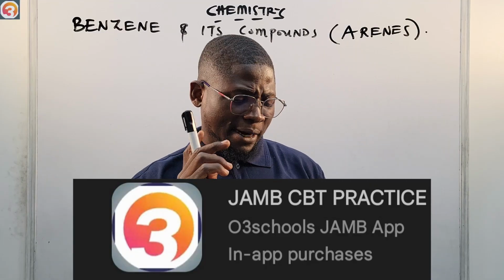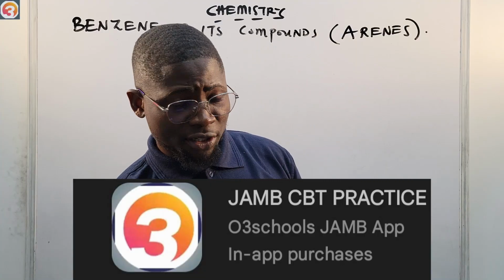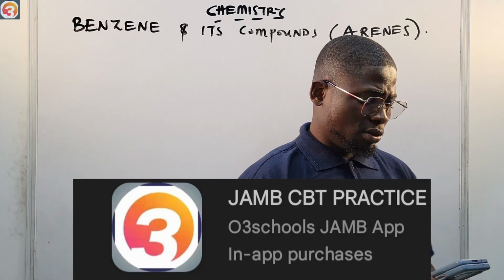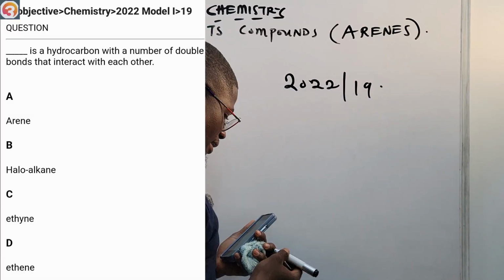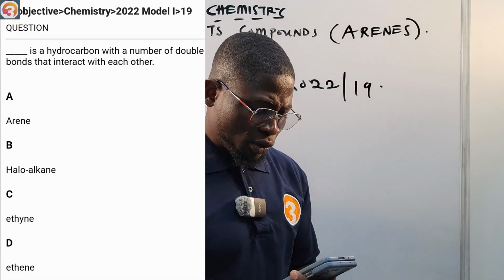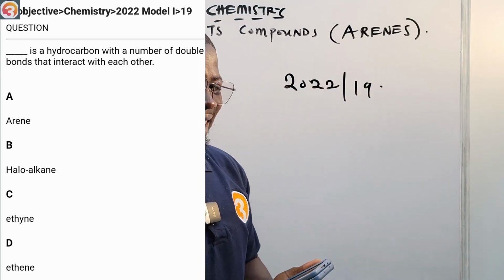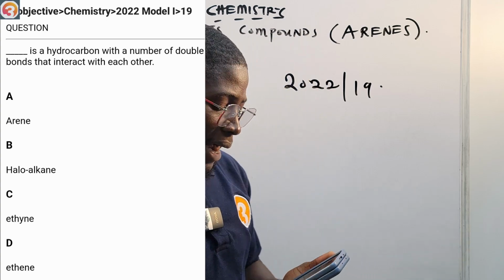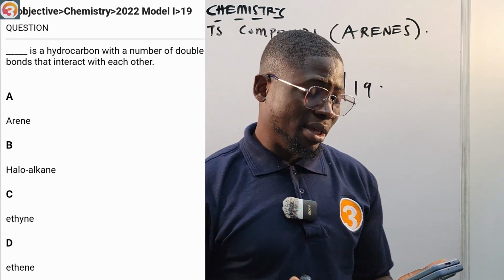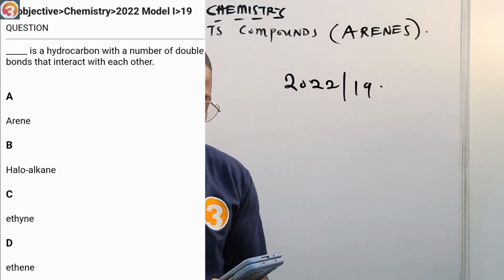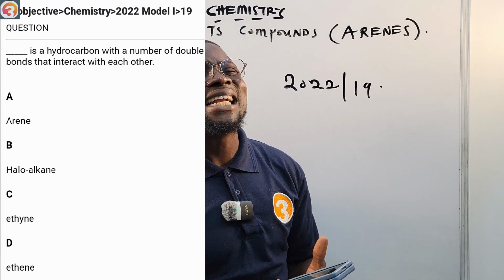So this is a question from the app. Before we talk about the app, let us see a question from the app pertaining to this topic. It's a 2022 question number 19. It says, dash is a hydrocarbon with a number of double bonds that interact with each other. A says arene, B says haloalkane, C says ethane, D says ethene. So we'll be back to this question and many more after the end of this class.